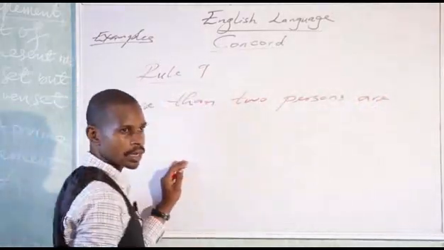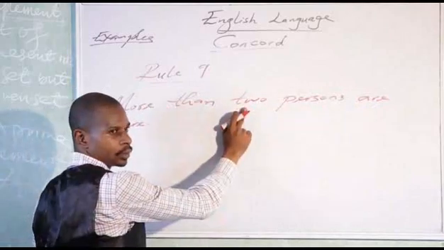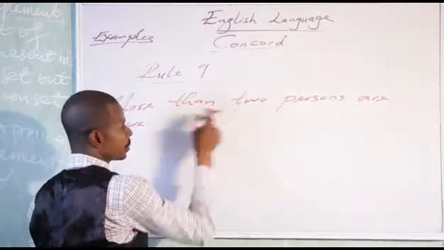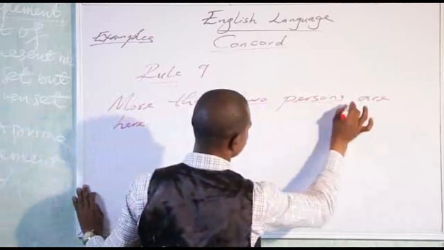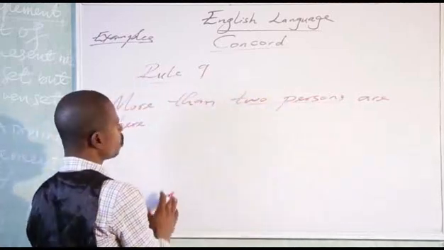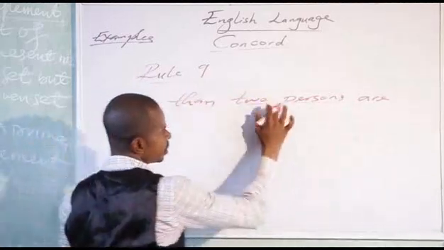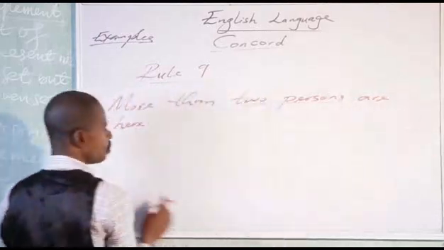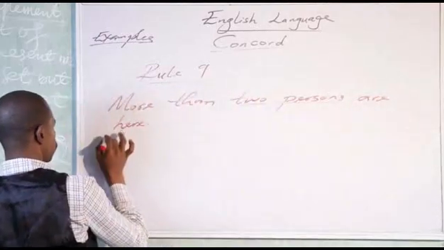More than two persons are here. We have two here. That's the number. More than two persons are here. Two persons. Okay? This determines the verb we use. More than two persons. Another one.